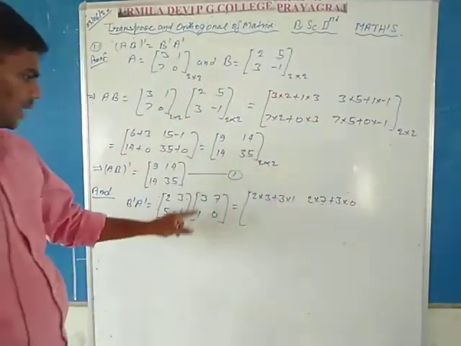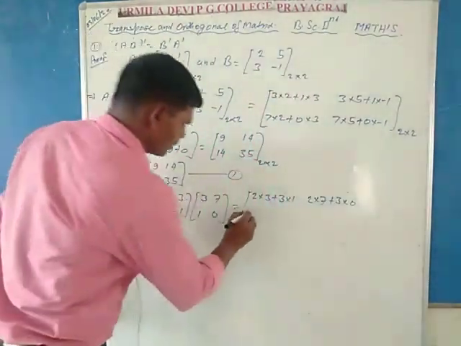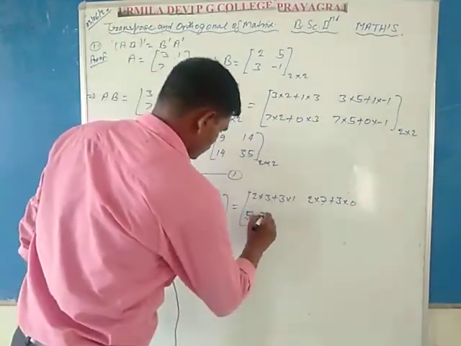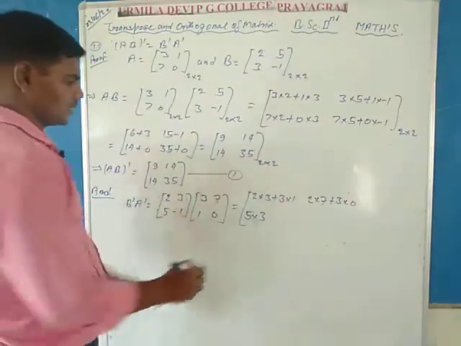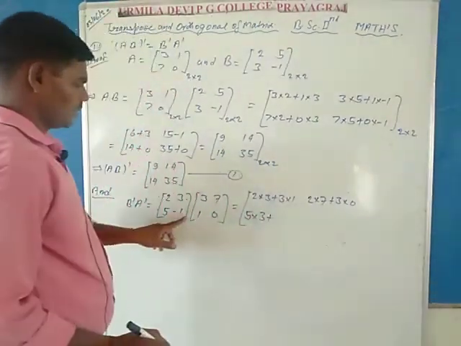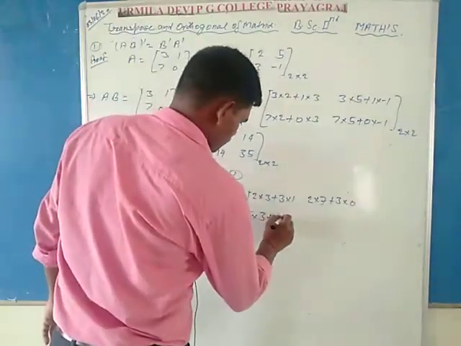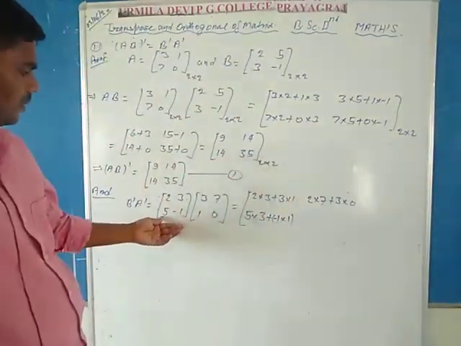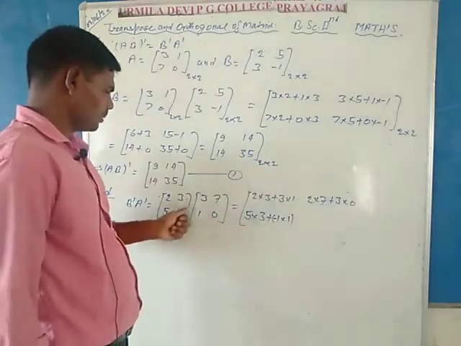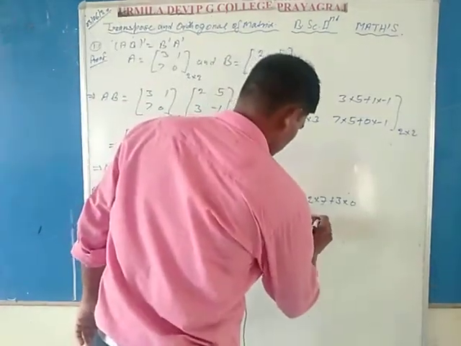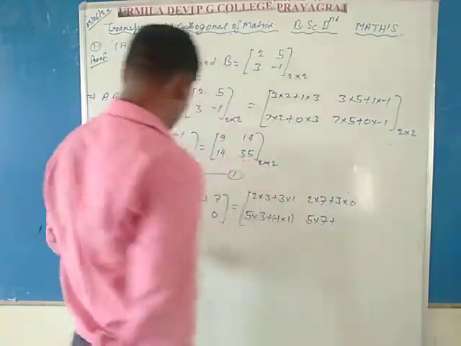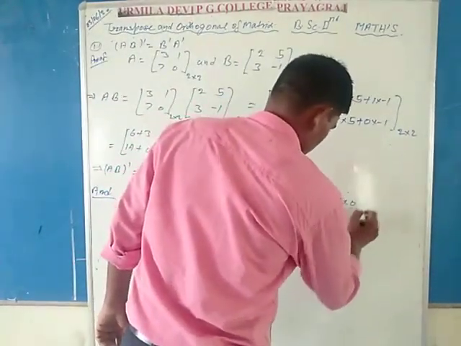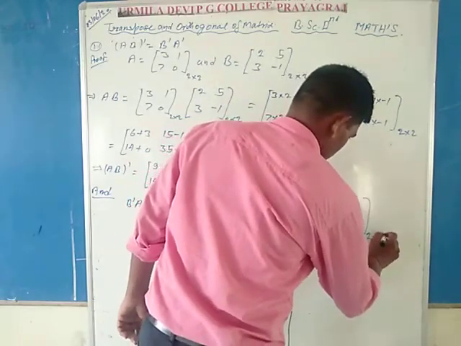Second row first column: 5 into 3 plus minus 1 into 1. Second row second column: 5 into 7 plus minus 1 into 0. This is a 2 by 2 order matrix.